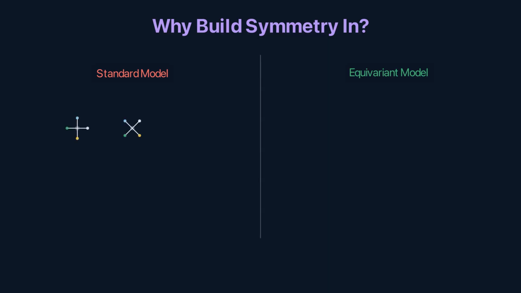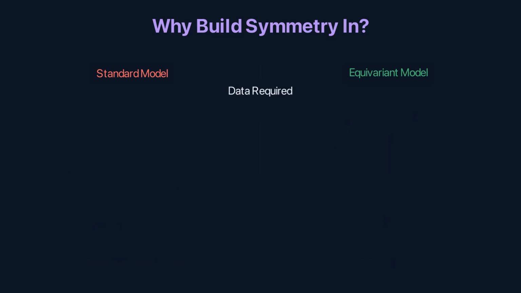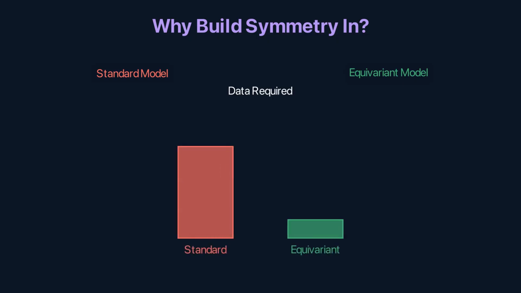A model without built-in symmetry must learn it from data. To learn that rotation doesn't change energy, it needs examples of the same molecule at many orientations. For a protein with thousands of atoms, the rotation group alone has 3 degrees of freedom, 3 continuous parameters worth of redundancy that the model must learn. Data used to learn symmetry is data not used to learn biology.